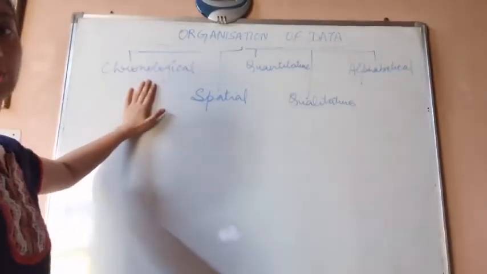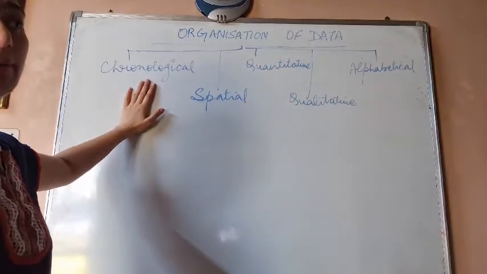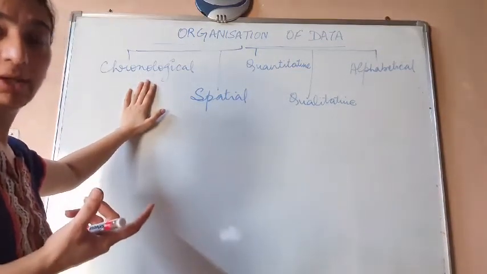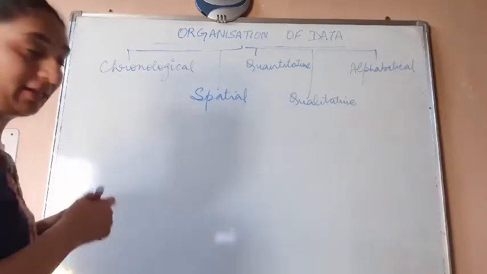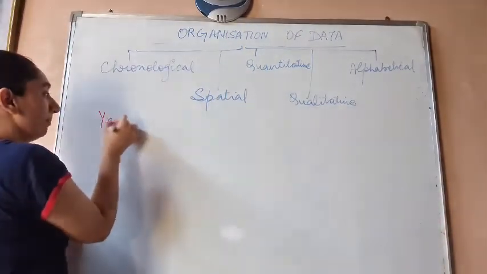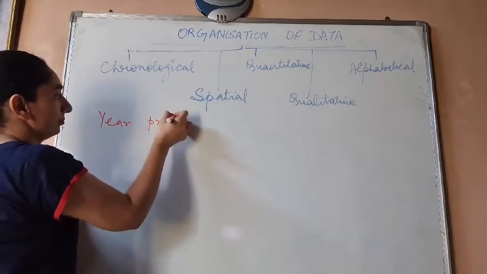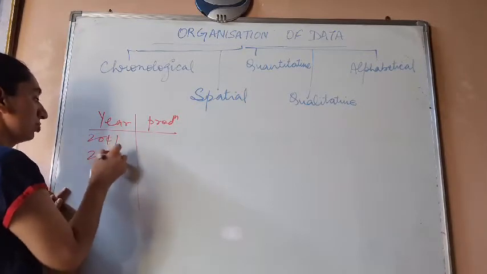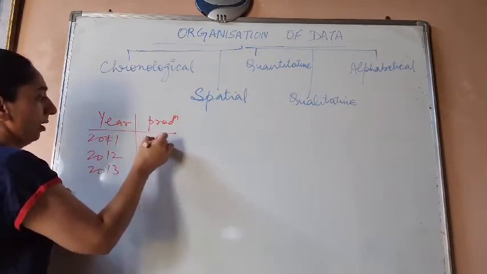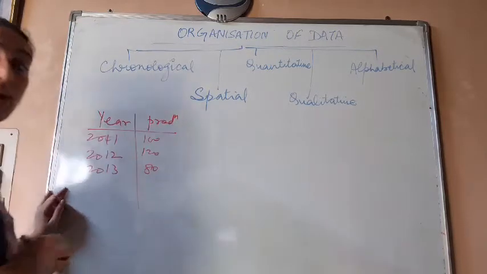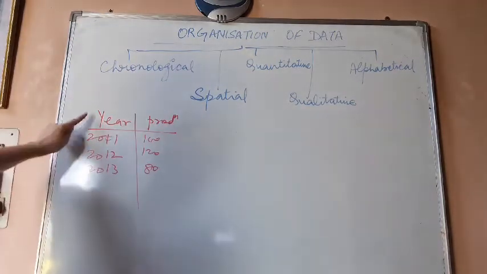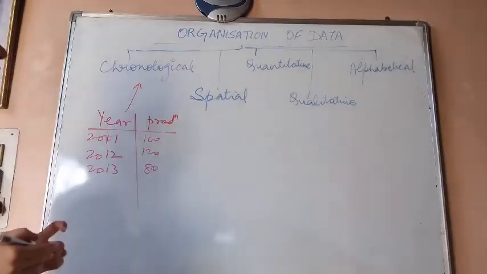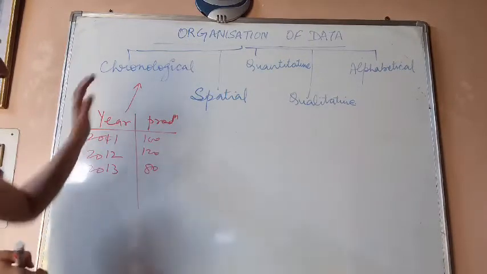First is chronological. Whenever we are talking about bifurcation of data or organization of data on the basis of time period, it is called chronological data. For example, let's say I have year and production: 2011, 2012, 2013, and 100, 120, 80. So I have classified the data on the basis of year, time. This type of organization is called chronological series.